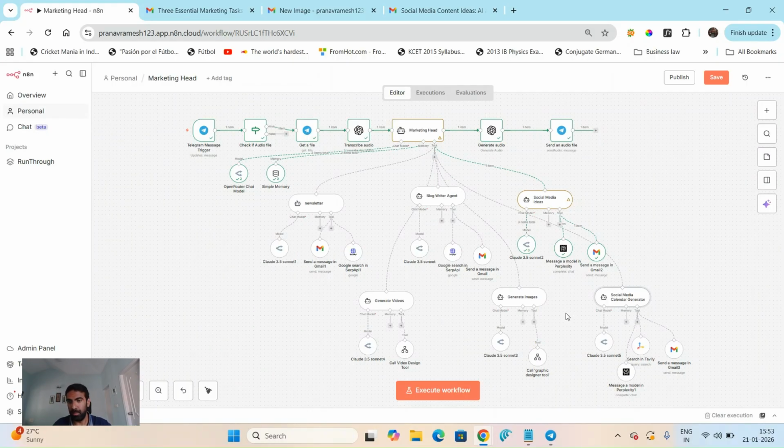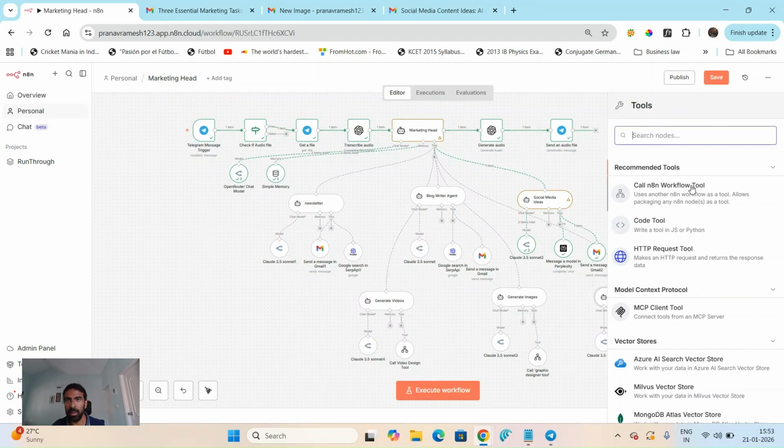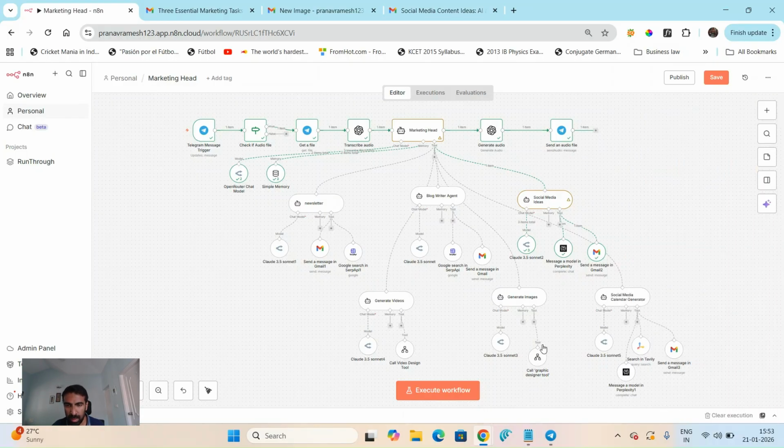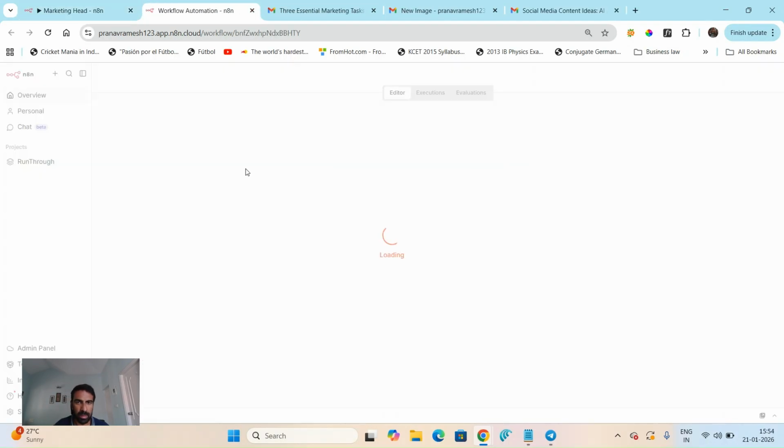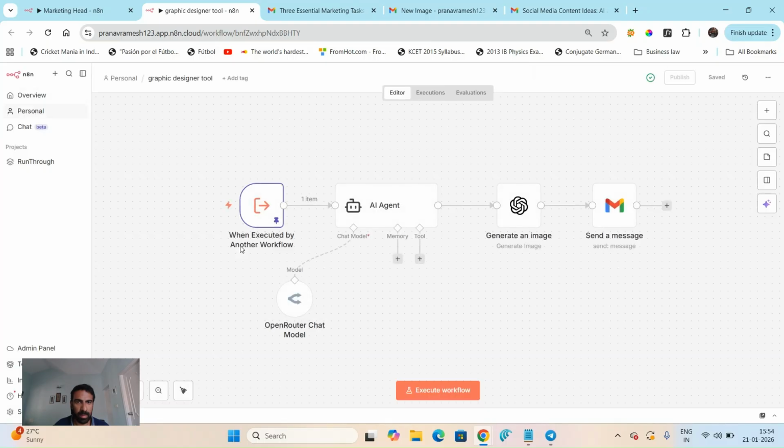Now coming to the last two. You can notice that they don't have these tools to call, because we want them to call a sub agent to get the workflow ready. As I showed earlier, when you click on tools, on the right hand side, you can say call n8n sub workflow. This is basically a sub workflow. So we call this, and let me go into this sub workflow. We can see it's a very simple sub workflow. It's just something to design.